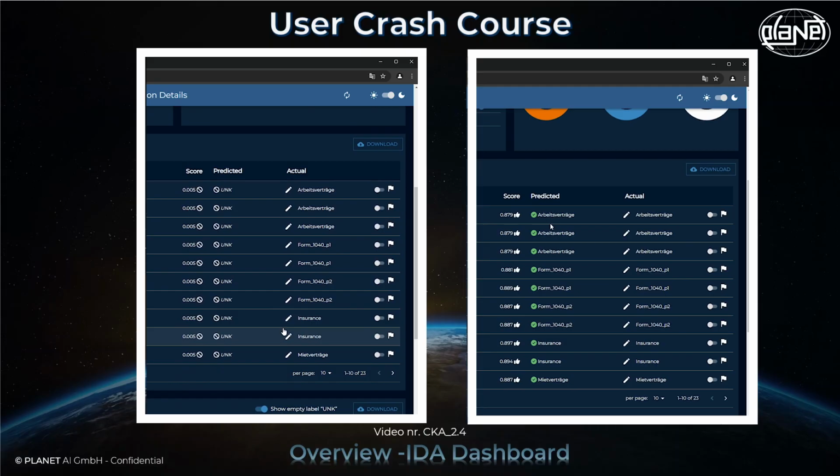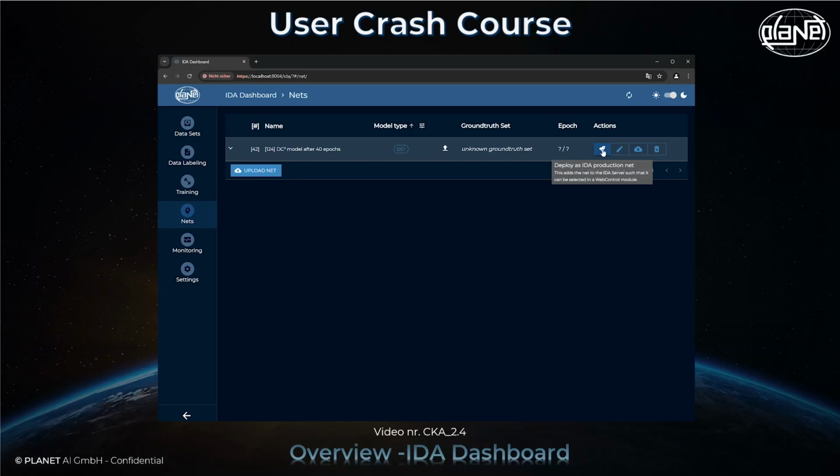If the results of the validation are satisfactory, the Deploy as IDA Production Net icon can be chosen under Actions to start production with the now fully trained network.